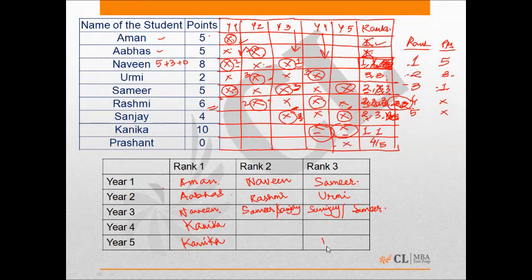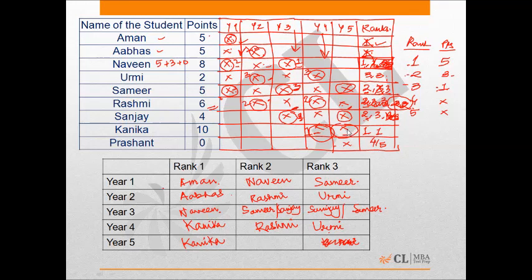Okay, let's look at the 4th year. The third rank is already taken by Urmi, so let's fill this up. Third rank by Urmi. First rank is by Kanika. So we are left with only the, okay, my mistake. Third rank in the 4th year is not Urmi. And first rank is taken by Kanika. So first rank is taken, third rank is taken. Rashmi has to be second rank, which she was already going to be awarded in the 4th year. So Rashmi is going to have the second rank.